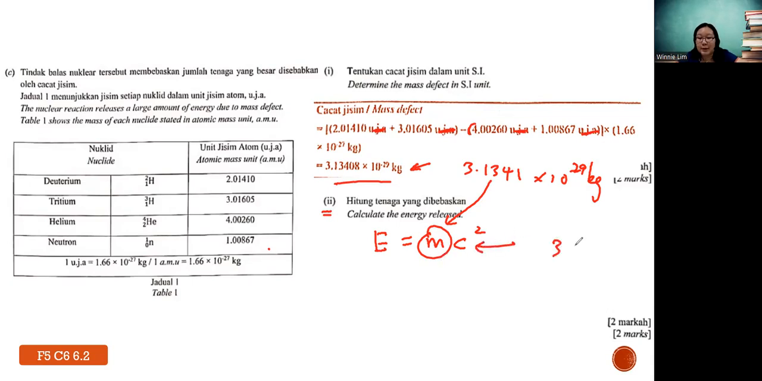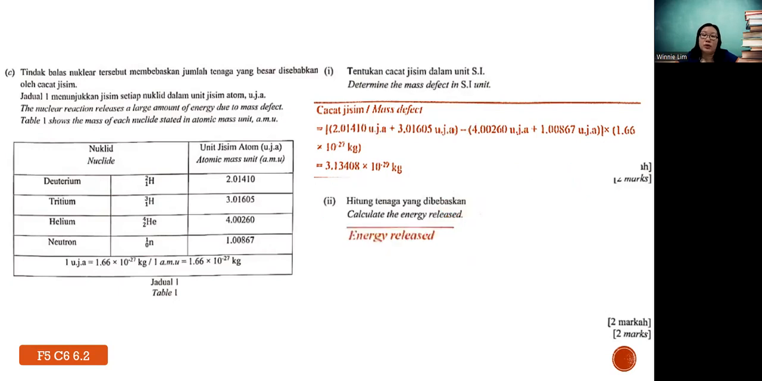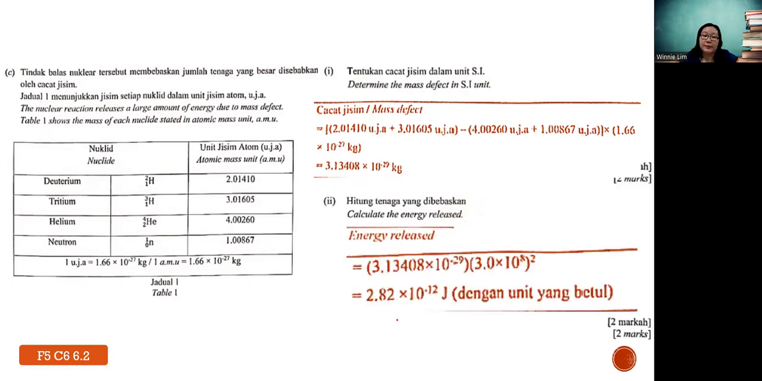Again, you will get this constant value in the formula list, which is 3 times 10 power 8 meter per second. The frequent mistake made by students is they forget to square the speed of light, most of the time. Again, the unit for energy is joule. So hence you will get what? 2.82 times 10 power negative 12 joule. Again, make sure you write the unit, because a lot of times students have the tendency not to write the unit.